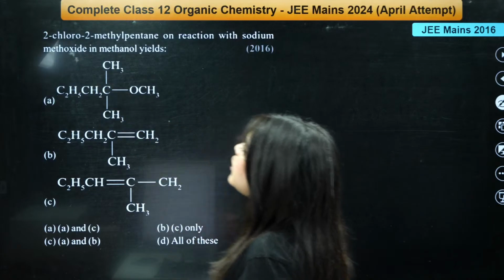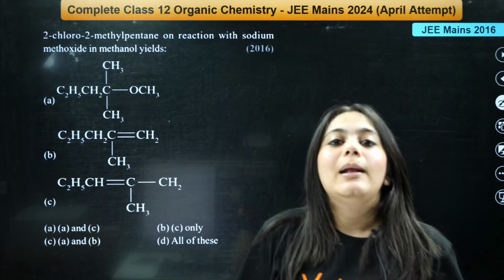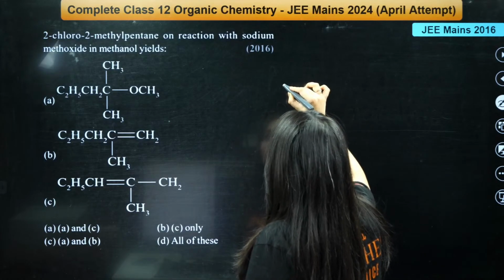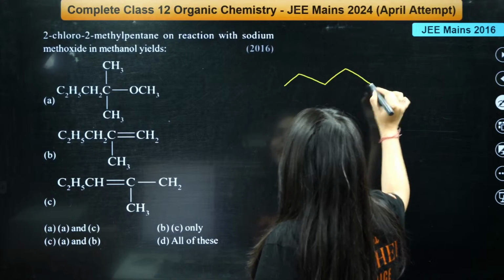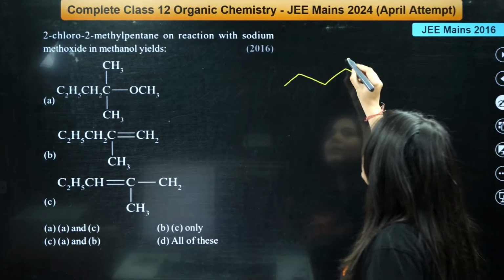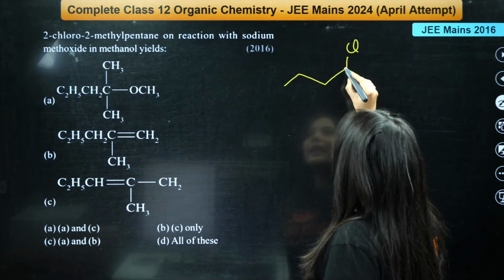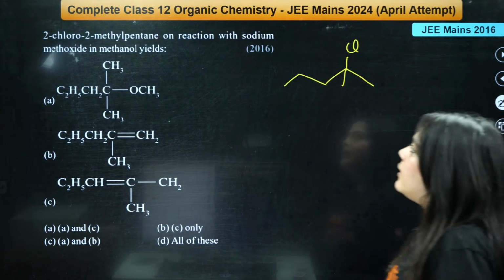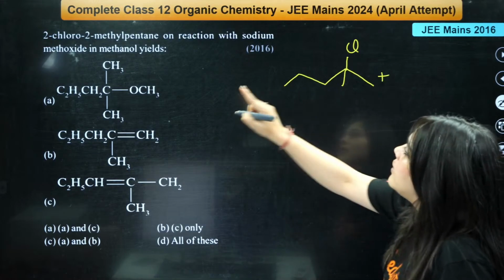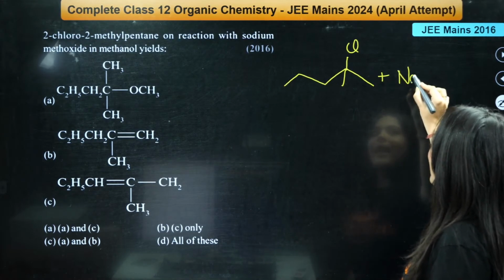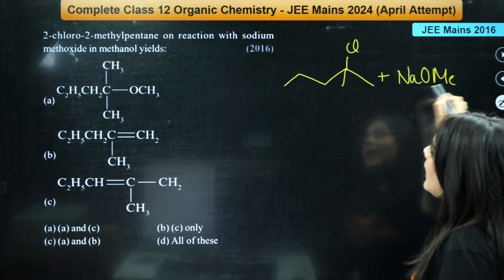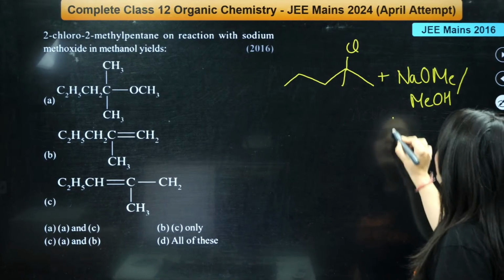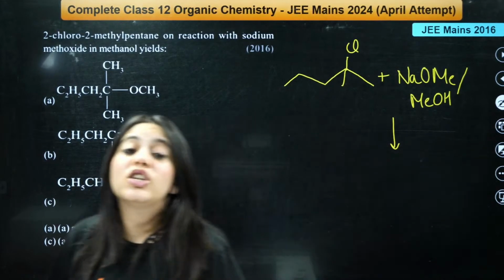The molecule given to you is 2-chloro-2-methylpentane. Let us draw the parent molecule. The parent chain is pentane, which means 1, 2, 3, 4, 5. At the second position there is chloro, and at the second position there is once again a methyl group. This is the molecule given to you, and you're trying to react it with sodium methoxide, NaOMe, in the presence of methanol, MeOH. What should be the reaction in such a case?